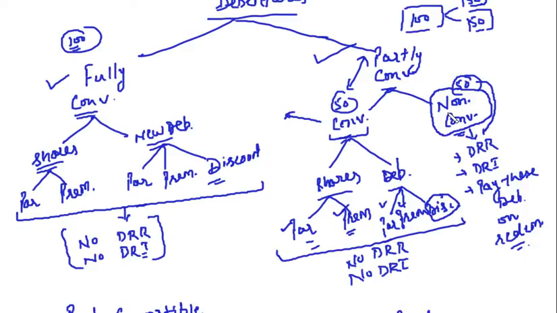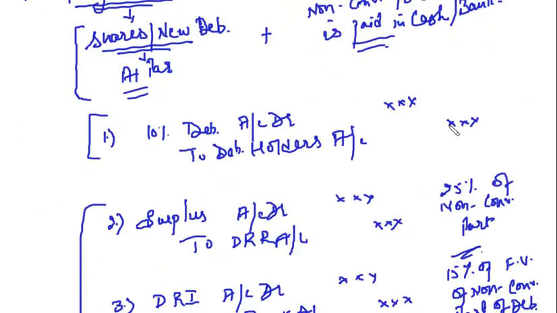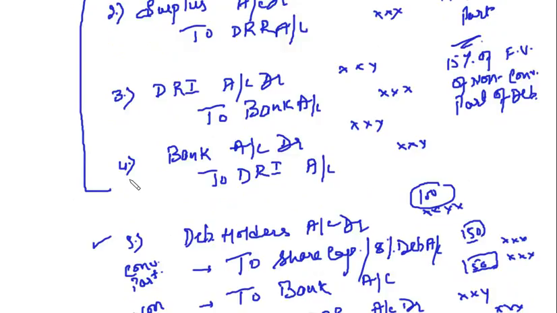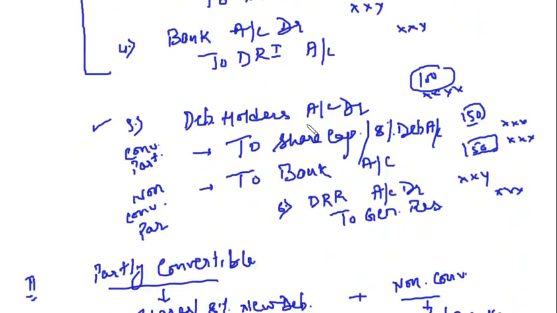This is the strategy, and this is what we have discussed in these journal entries, right? We created DRR, we invested in the securities, we withdrew the securities, then we have to pay to the debenture holders. For that we will have two parts, convertible and the non-convertible.